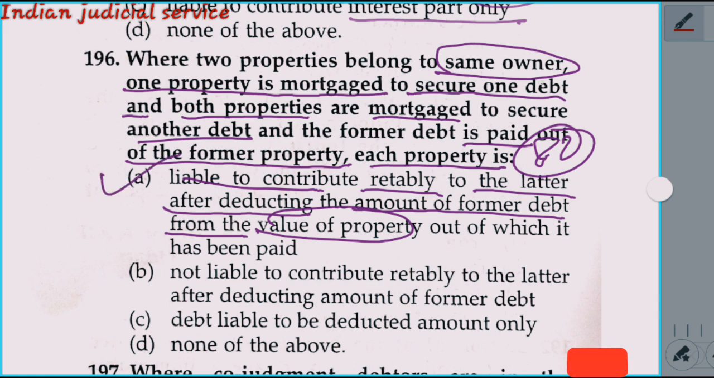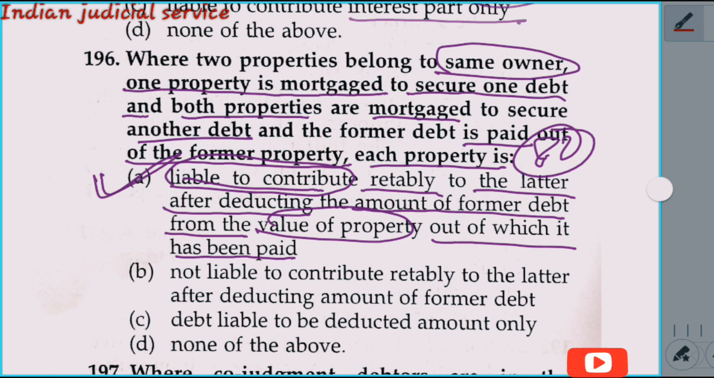Where two properties belong to the same owner, one property is mortgaged to secure one debt and both properties are mortgaged to secure another debt. The former debt is paid out of the mortgaged property. Each property is liable to contribute rateably to the latter after deducting the amount of the former debt from the value of the property out of which it has been paid. So answer here option A.